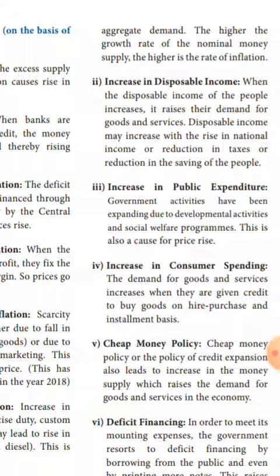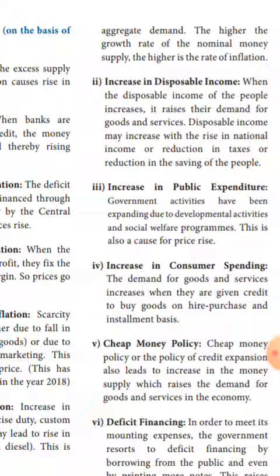Disposable income is nothing but personal income actually available for spending. That is called disposable personal income. If disposable personal income increases, demand also increases. If demand increases, what will producers do now? They will increase the price level.